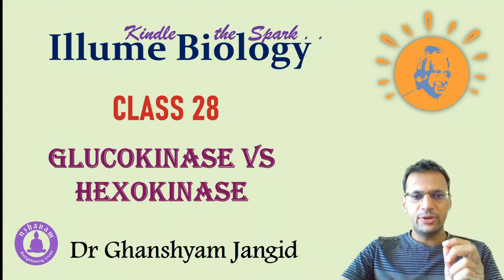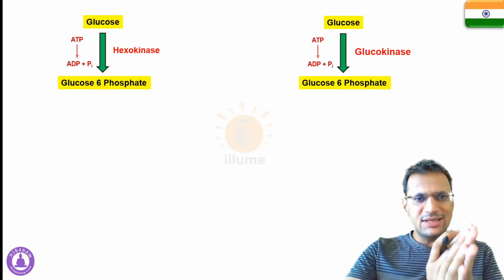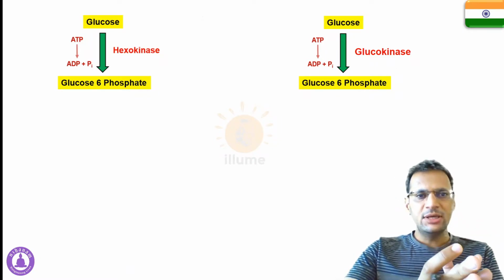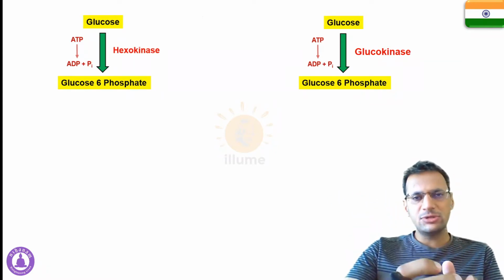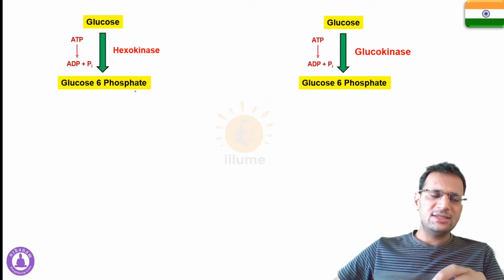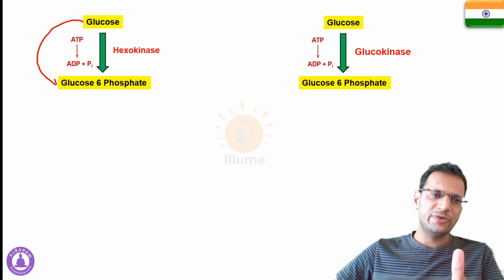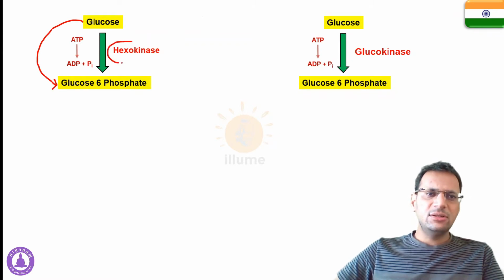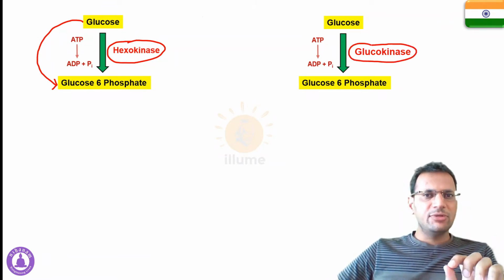First of all, I'll tell you where you hear these enzymes, hexokinase and glucokinase. These are enzymes used in the phosphorylation of glucose, the very first step of glycolysis. In some books, the enzyme that converts glucose into glucose 6-phosphate is mentioned as hexokinase, but in other books it is mentioned as glucokinase. So what is the difference between the two?